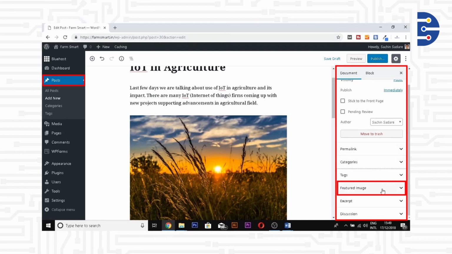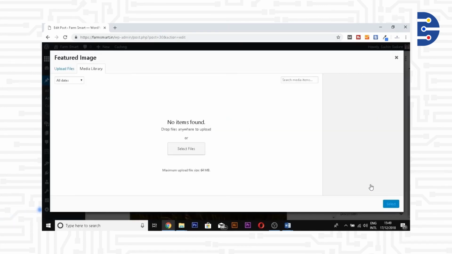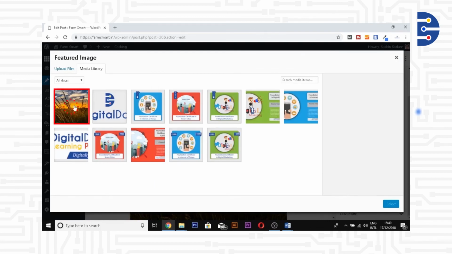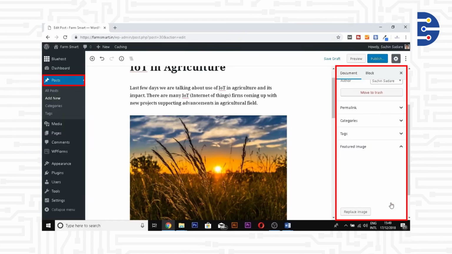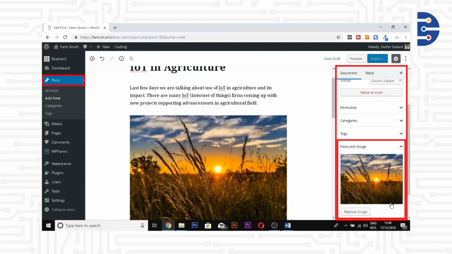This is the area where we go and set the featured image. For now, we are going to select the same image as the blog and insert it as a featured image. But you can select another image. Maybe you want to attract the reader with a very nice, catchy image which may not be there in the blog at all. You can use that image as a featured image. I generally prefer to have the same image as the blog image so that I'm consistent with what I want to tell my readers.